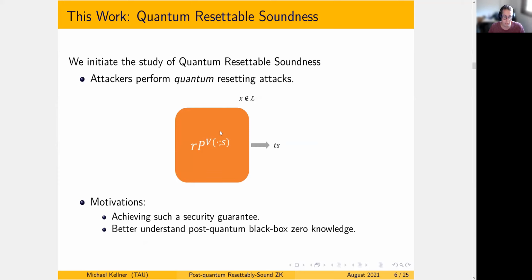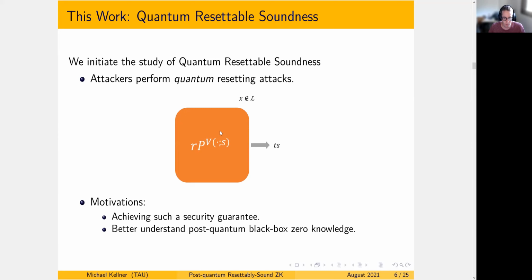So the first thing is, what is quantum resettable soundness? We'll define it more in a bit. But what we allow the attacker is to use quantum attacks against the verifier next message function in order to generate some kind of transcript. We'll define this more formally in a bit. And the motivation we have for doing such a thing is exactly the same.